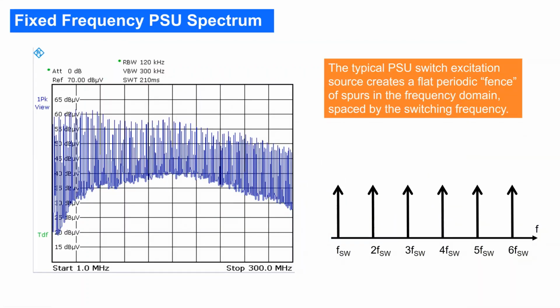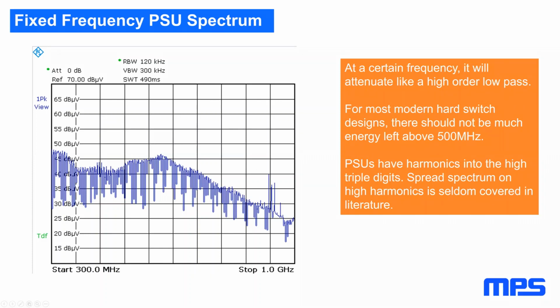A fixed frequency power supply spectrum is remarkably flat in the low frequency range. You can see that over a frequency span of maybe up to 300 megahertz, it only dies down maybe 10 dB. That's not much. You can also see that the individual spurs are always multiples of the switching frequency. If you look a little bit further out, there is a point where the energy of our switch node edges drops down. Here in this case, it's in the range of, say, 500, 600 megahertz, where it really dies down.